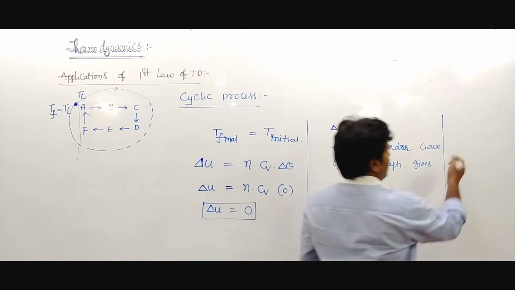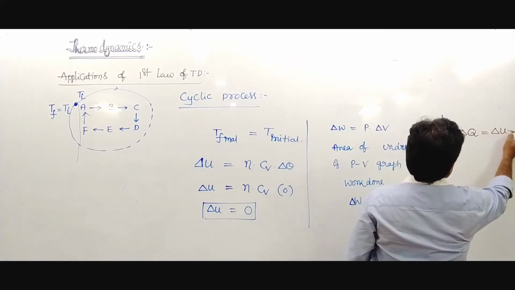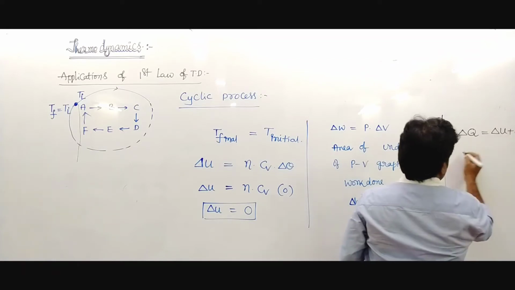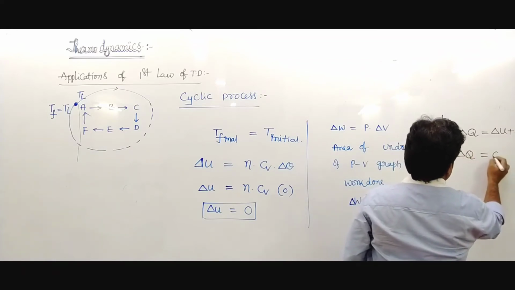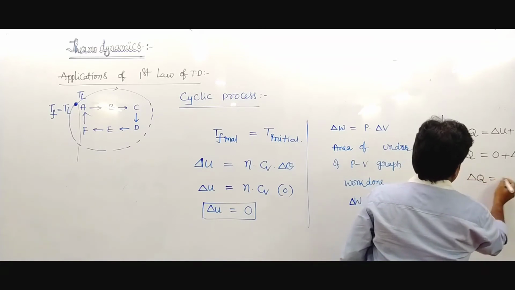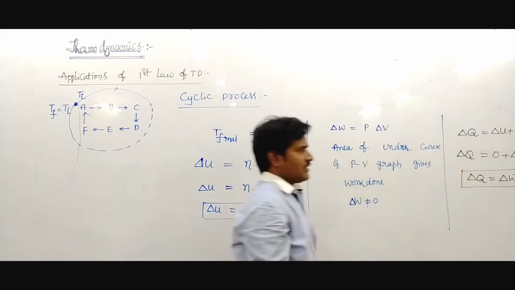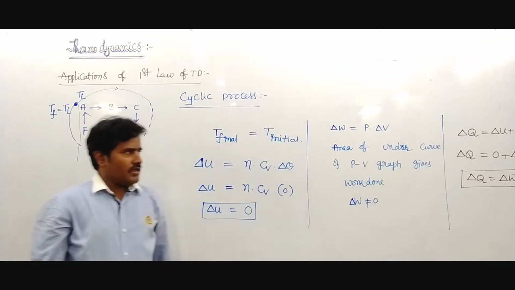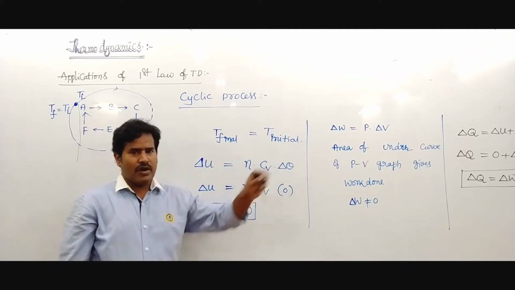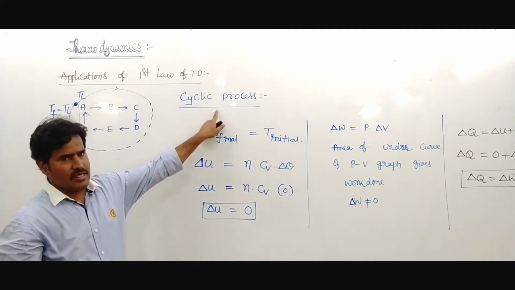Then the first law of thermodynamics: delta Q equals delta U plus delta W. Its value is delta Q equals 0 plus delta W, so delta Q equals delta W. This is the relation between heat and work done. This is the cyclic process.